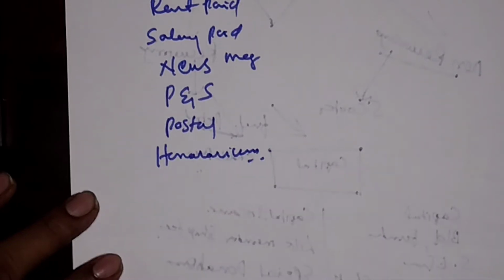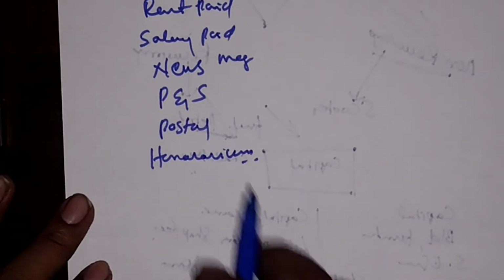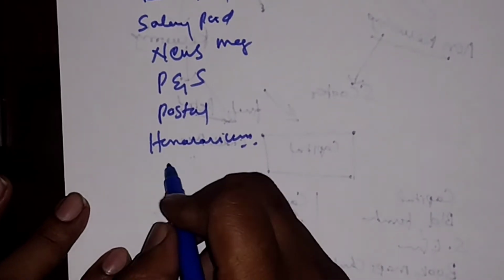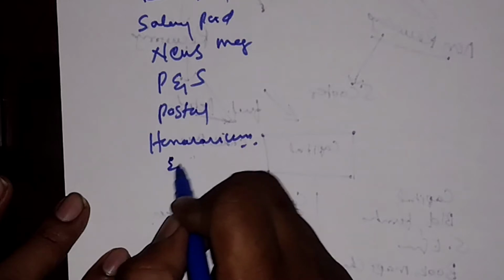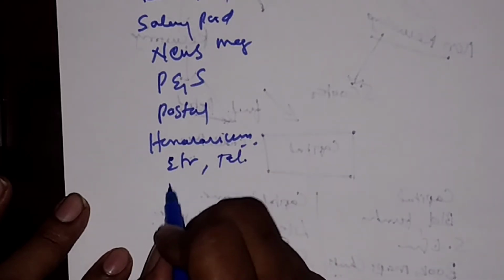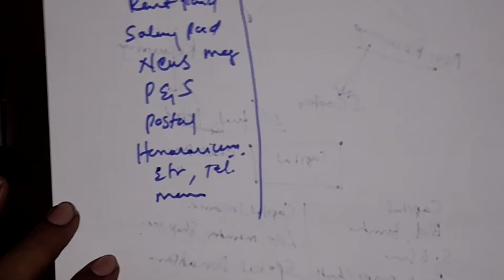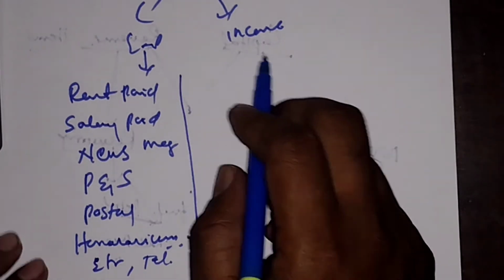What is this honorarium? Appreciating the person for their super work is honorarium. And any electrical charges or telephone charges or any other maintenance charges, all that will be treated as revenue expenditure.